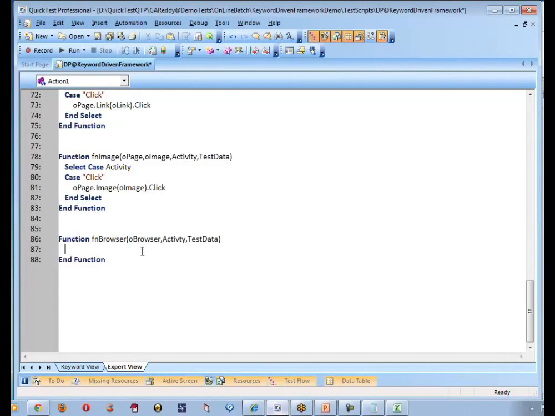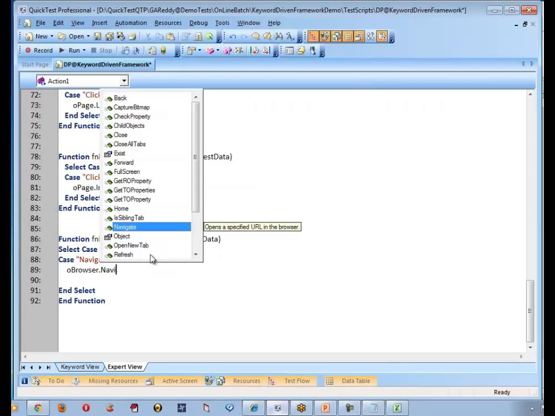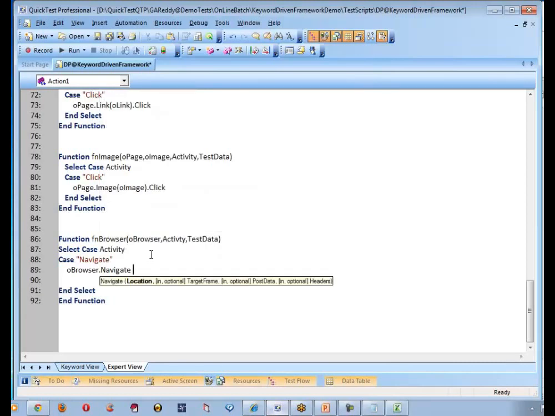So what can I do on top of O browser? Select case activity. If you say open, I have to open a browser. And if you say navigate, on top of browser, I have to navigate to what? Test data. What is test data? Maybe your URL.